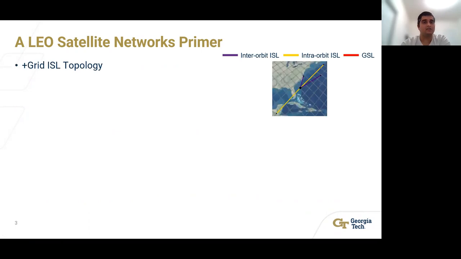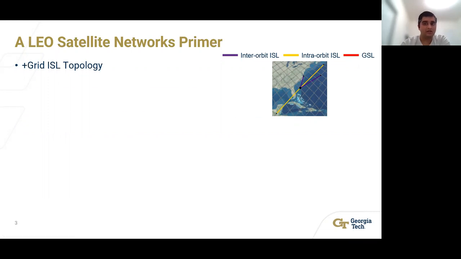Every satellite consists of 4 laser links to be used as the inter-satellite links. These links are connected in a plus grid ISL topology. I'll explain this using the satellite in the center of this figure. This satellite connects to its neighbors in the same orbit using the yellow-colored intra-orbit ISLs, while it connects to its neighbors in the adjacent orbits using the purple-colored inter-orbit ISLs.